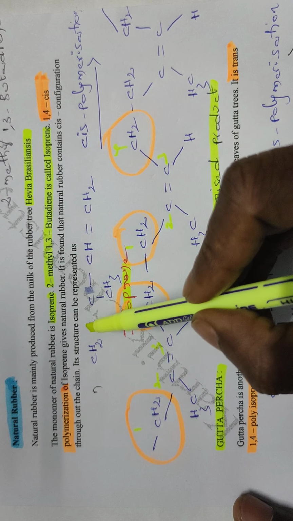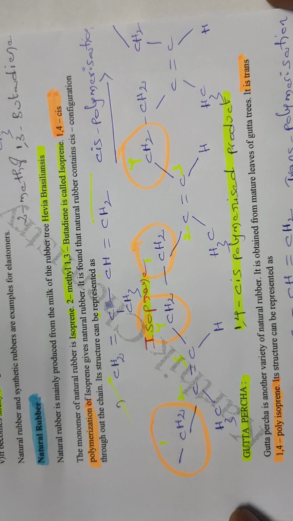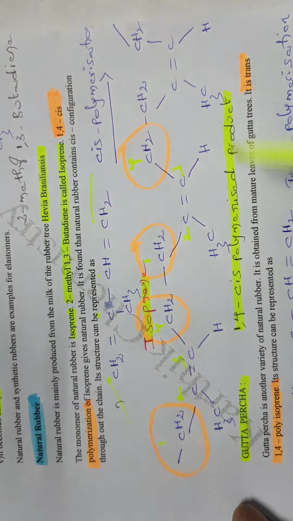Here on experimental verification it was found that the rubber milk obtained from mature leaves of Gutta percha tree is a trans polymerized product, and the other is a cis polymerized product. So it is the structure of natural rubber. You can note this structure. Natural rubber structure.